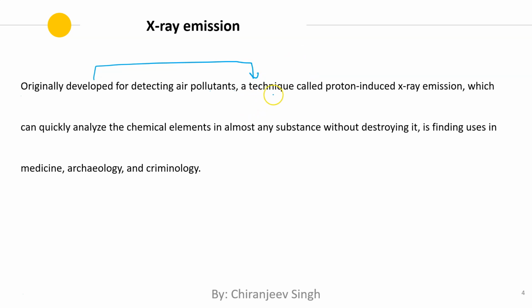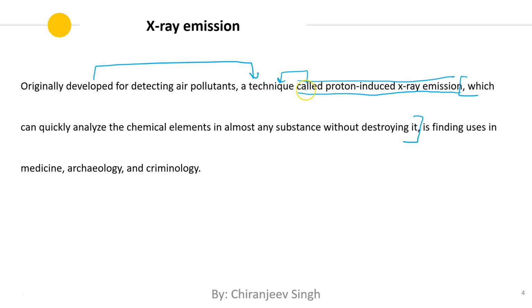Okay, so a technique called particle-induced X-ray emission. So this is a verb-ed modifier modifying a technique. And then we read comma, okay, which can quickly analyze. So it makes sense, technique can quickly analyze. So we have a comma which modifier. So this comma will go with which, comma which. So this is modifying technique: can quickly analyze the chemical elements in almost any substance without destroying it. So this is the entire which clause, which modifies technique.